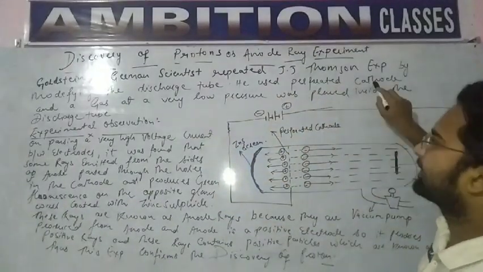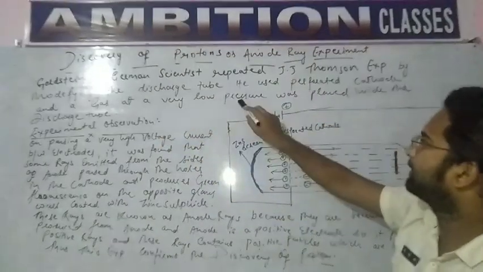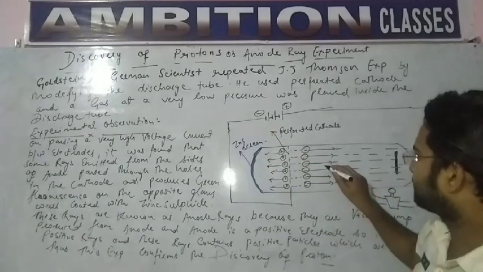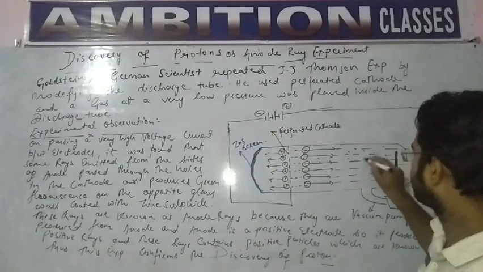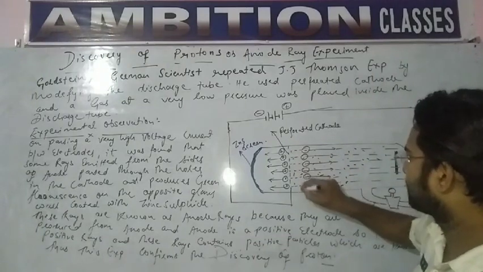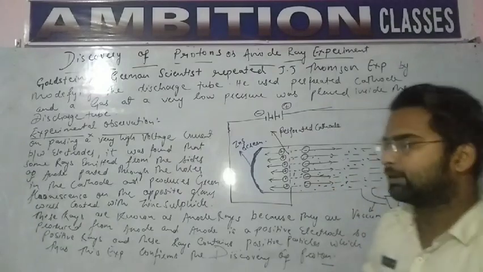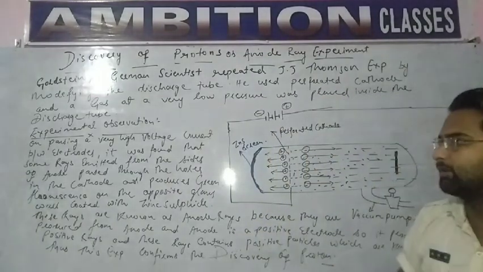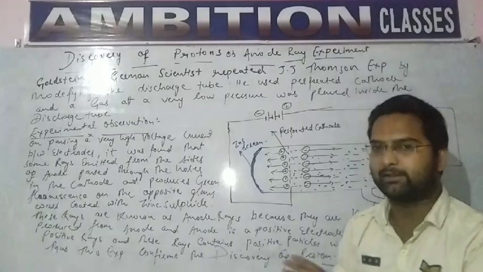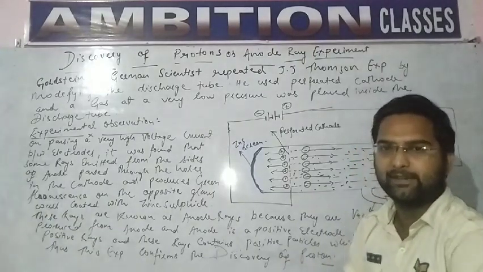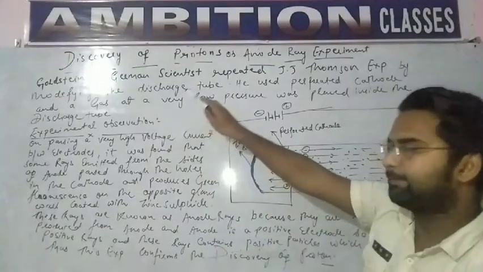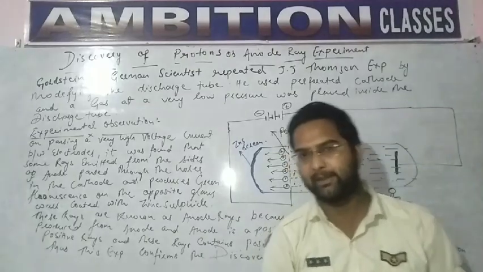He used a perforated cathode, and a gas at a very low pressure was placed inside the discharge tube. What did Goldstein do, students? Goldstein performed the same experiment which was performed by J.J. Thomson, but he modified the apparatus and introduced some new things. He repeated the same experiment. Three observations were made, students. I will tell you.